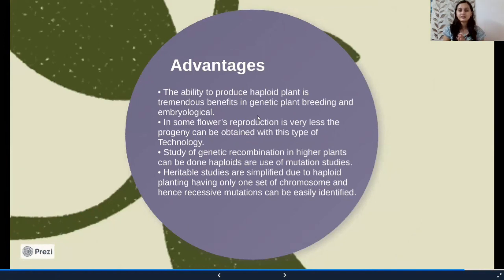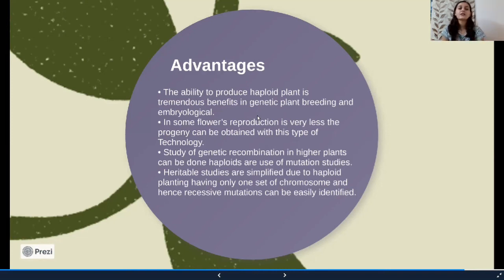The third advantage of gynogenesis is that we can study genetics with its help, because in gynogenesis the progeny is obtained from a single parent. So we can study the heritable characters from the mother, and we can also study the heritable characters which cause mutation, in an experiment.